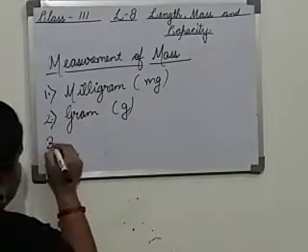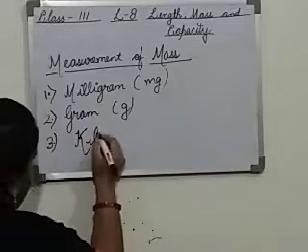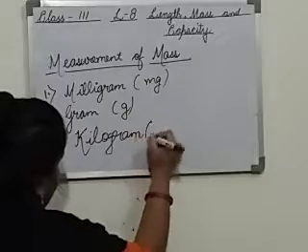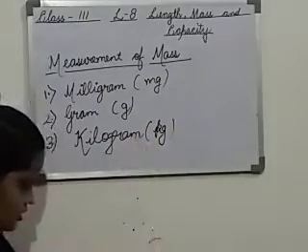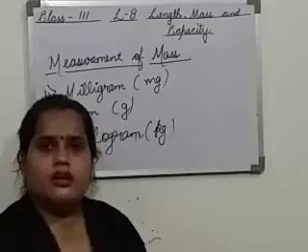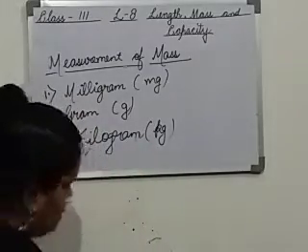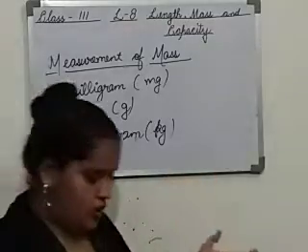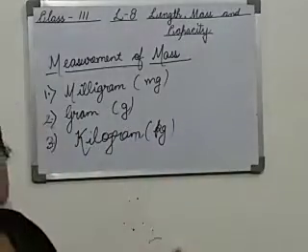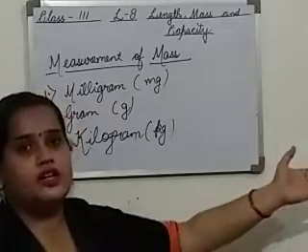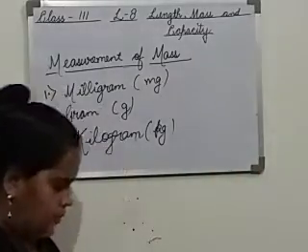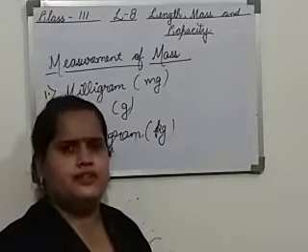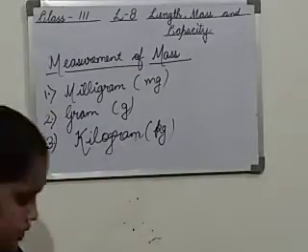Okay. Next is kilogram, the bigger unit, and the short form is kg. Okay. Now, kilogram is the large unit. It is used to measure larger things which are heavy, which are much heavier in weight. Suppose a luggage bag is there, or the weight of a girl, or a boy, or weight of tomatoes, potatoes, anything which is big and quite heavy. So we use the unit kilogram for that. Okay.